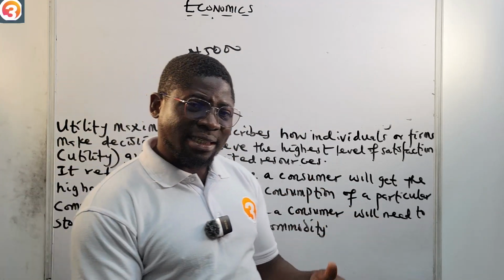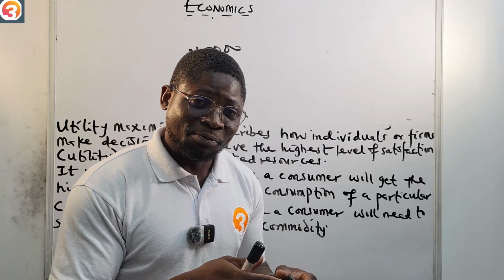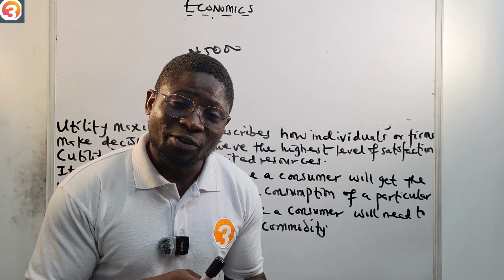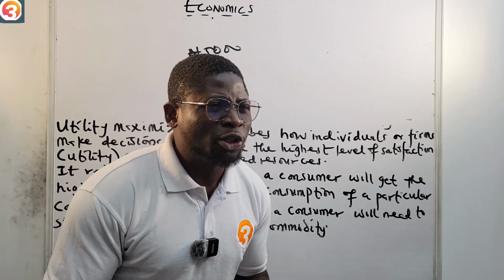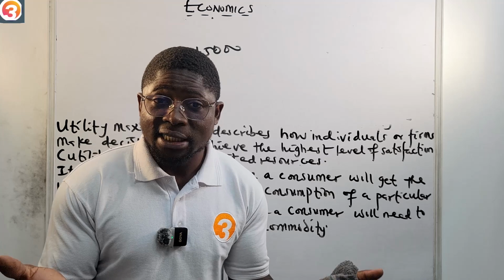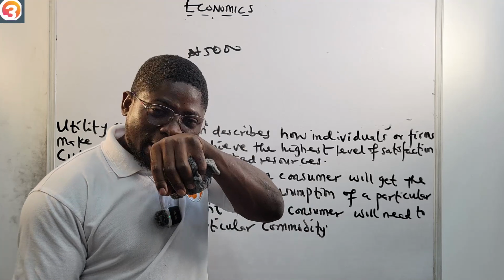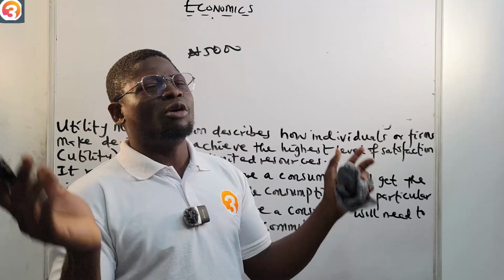When you get to the supermarket, let's say you pick a biscuit. You first of all check the price on the biscuit. If the biscuit is 5,000 naira, will you buy it? No, because it will mean that you are getting only one thing. Although you may buy it if that gives you satisfaction, for normal sense, you may not want to use the whole money to buy just one thing.